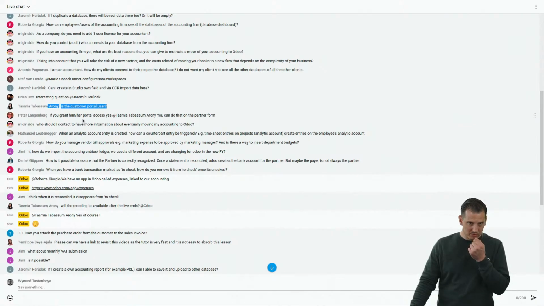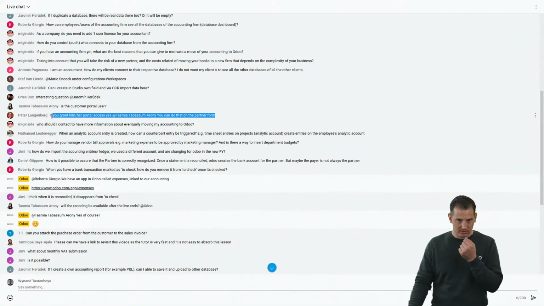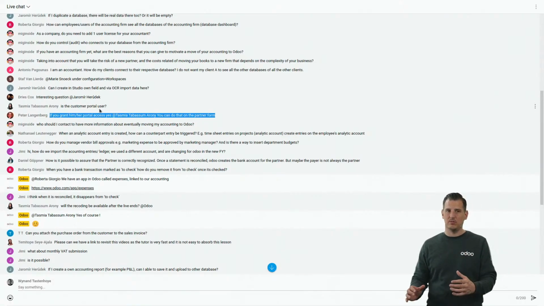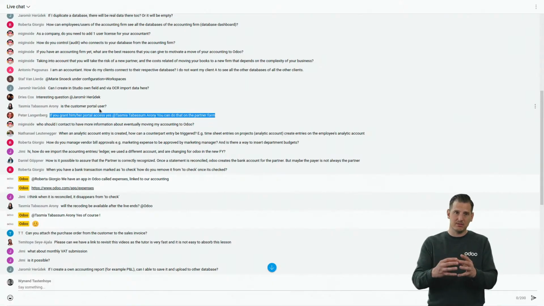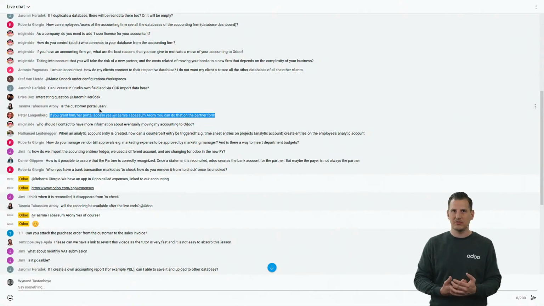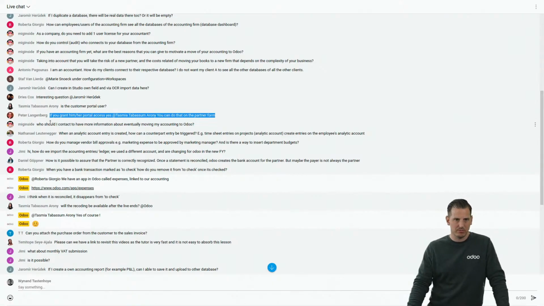If you grant him or her portal access, yes, but there is no need to do it, I think. You should not, if you work as an accounting firm, hand in hand, like I mentioned during the presentation, with your customer, I would not grant them portal access, because then they cannot benefit from all the features in Odoo. The purpose actually is to work hand in hand to make sure that your customer can use Odoo as a management system. So I would not grant him portal access.